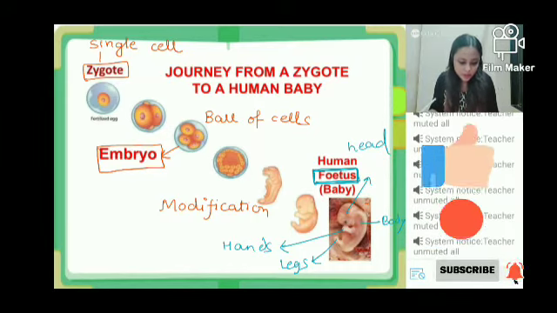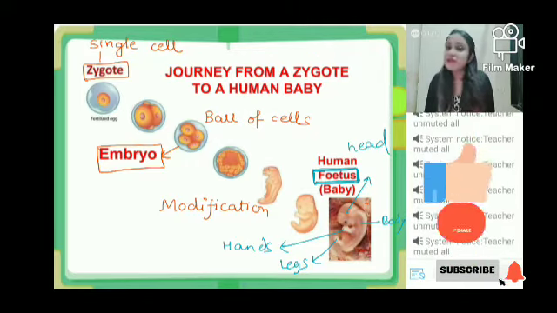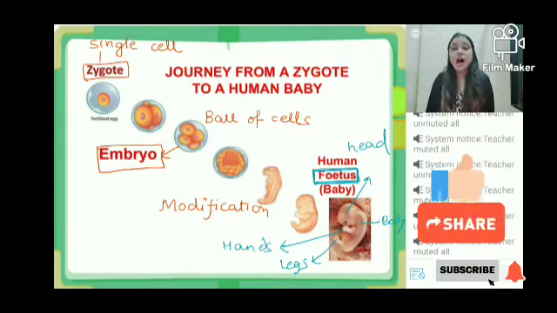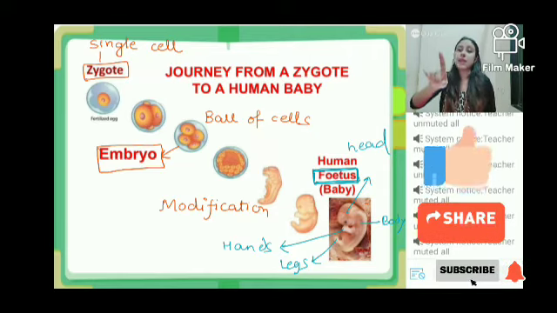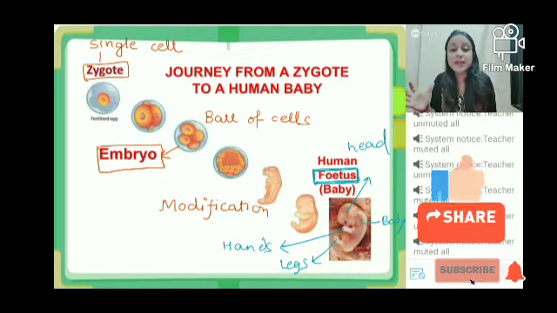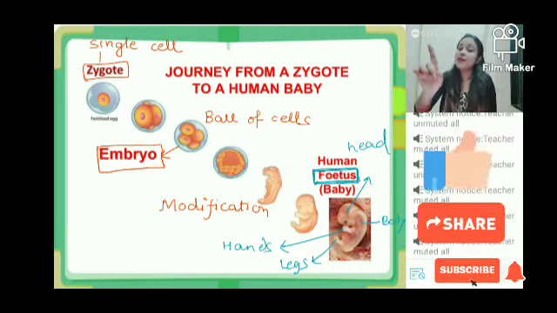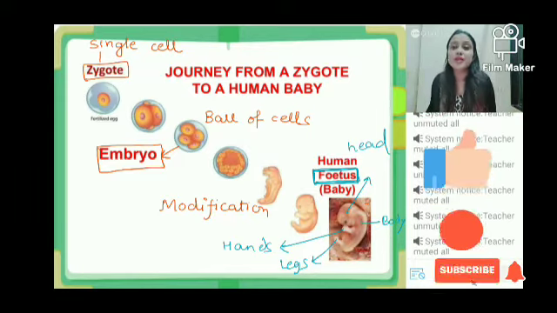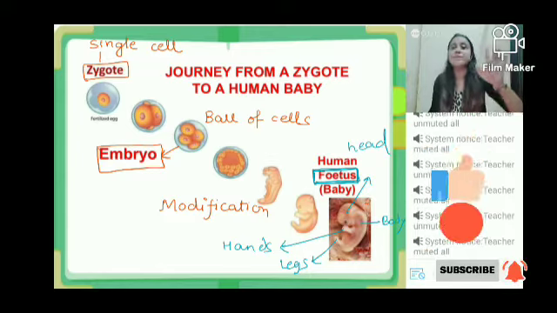Now, there was a question: how many sperms are needed to make a zygote? Sharan has asked a very, very superb question. How many sperms are required for zygote formation? The answer is only 1. Millions of sperms are released in the female reproductive tract, but actually only 1 sperm is required for the process of fertilization, and therefore for zygote formation, 1 sperm is enough.